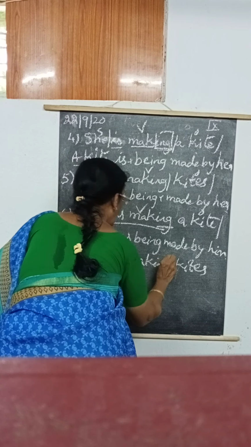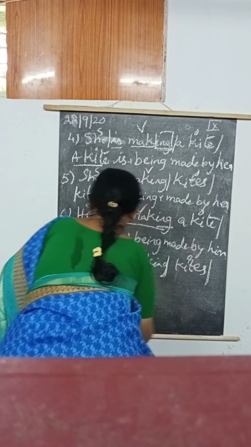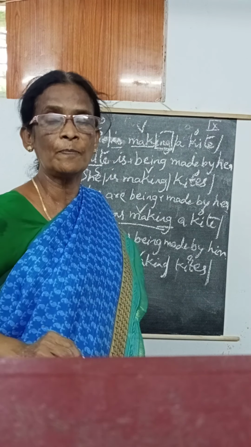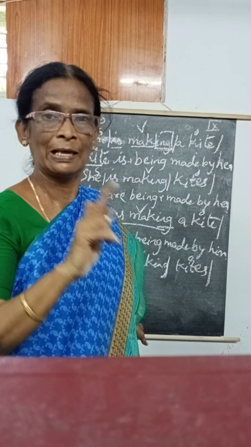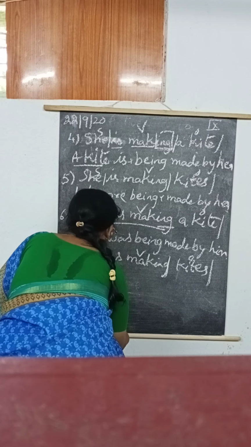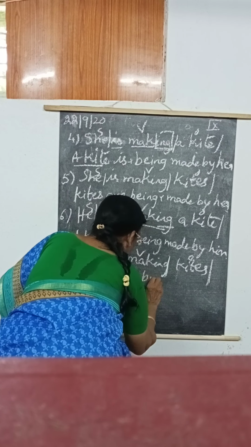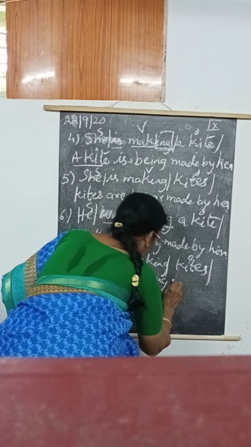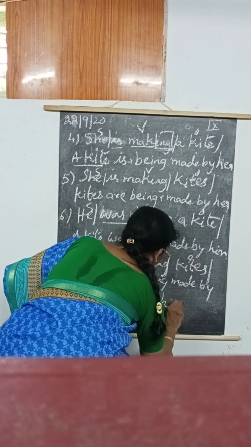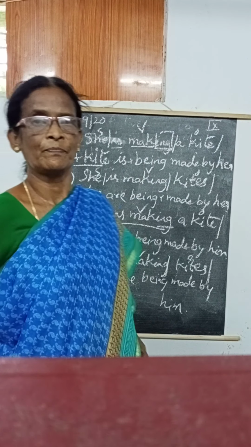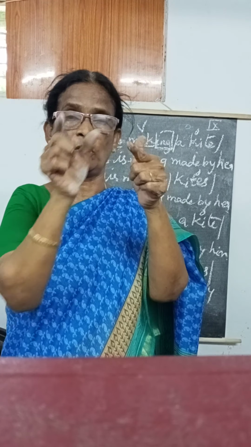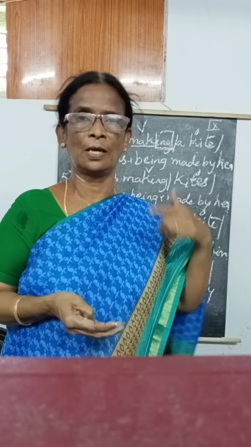He is the subject, was making is the verb, kites is the object. Kites. While you are writing the helping verb, don't write the wrong answer. With the help of the verb tenses, you have to be very careful. So kites were being made by, he changes to him. Is it clear, ma'am? So you remember verb and object. These two are very important. Why? Because with the help of these two only, you are going to change the passive voice.